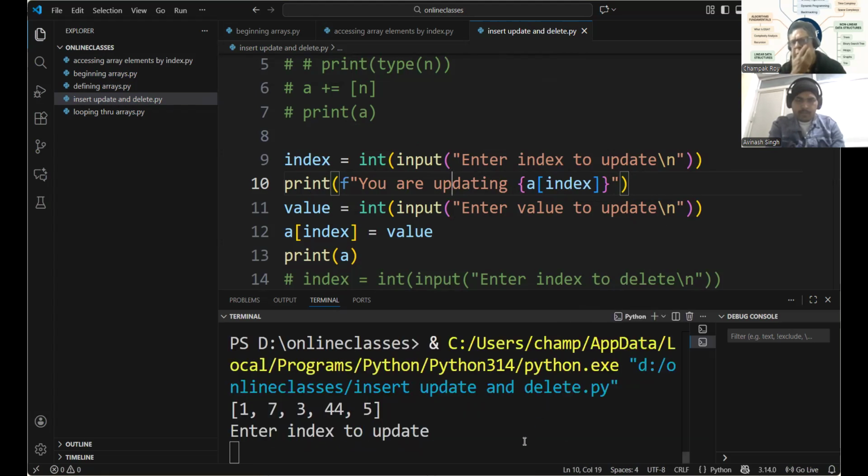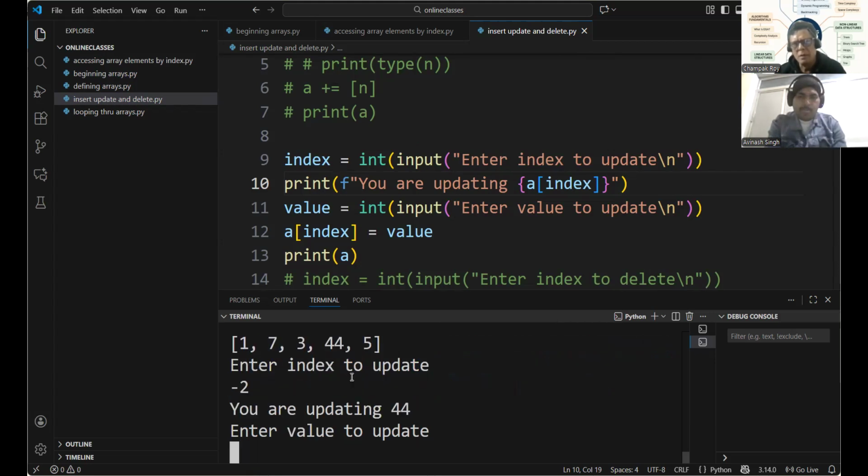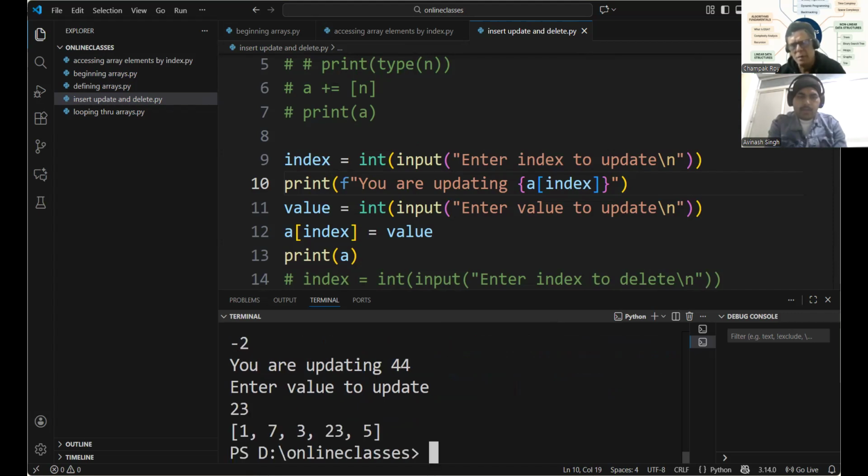And this time we'll use the negative index for updation. Which one do you want to update? Sir, index -2. The value 3 will change to 39. See, this is position -1 and -2. So you will be updating this one actually. Okay, sir. I entered 23.